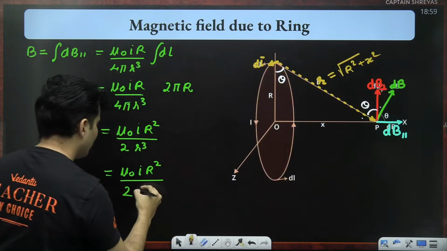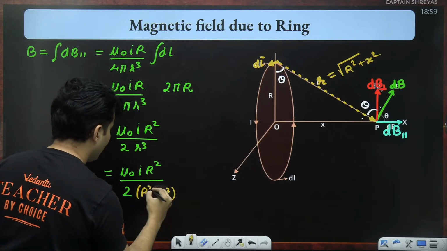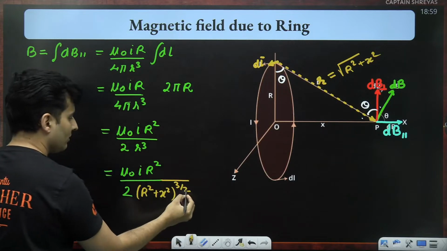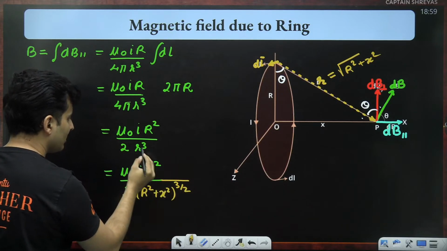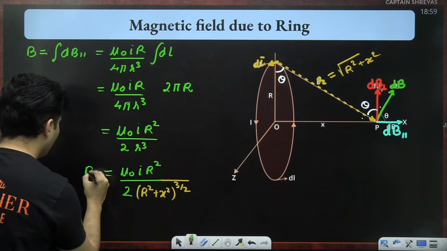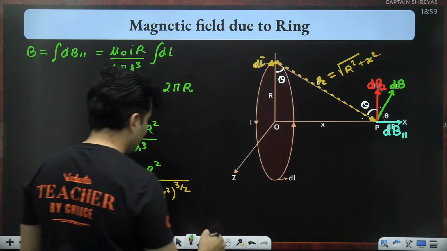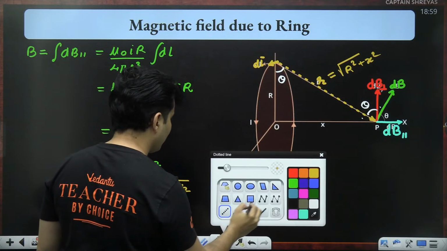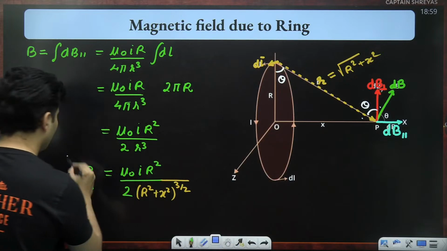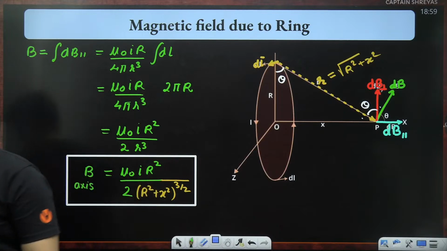So this is r square plus x square whole raised to 3 by 2, because of the root, that 2 is there, 3 was there from here. So that becomes your total magnetic field on the axis, guys. On the axis. Is that clear? Everybody with me?